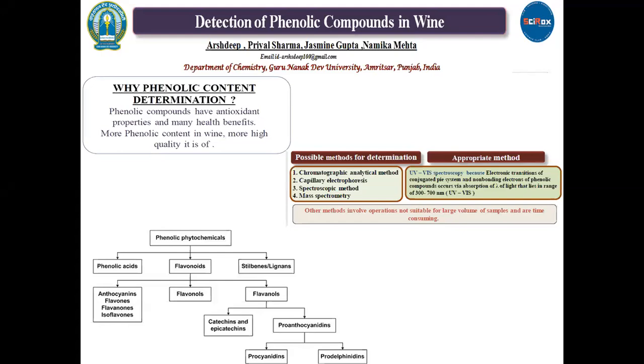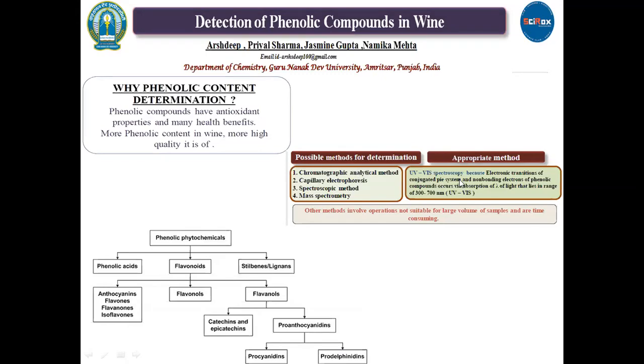Phenolic compounds are very important in wine because they determine the quality of wine. There are various phenolic compounds present in wine, which are further divided into subclasses. As we can see, there are many methods to determine phenolic content in wine, but UV visible spectroscopy is the